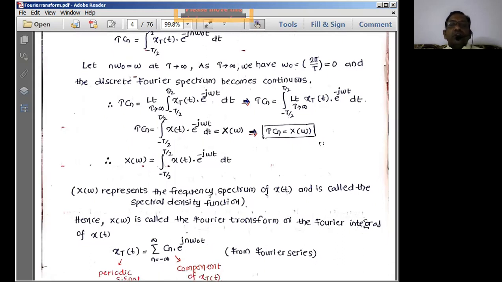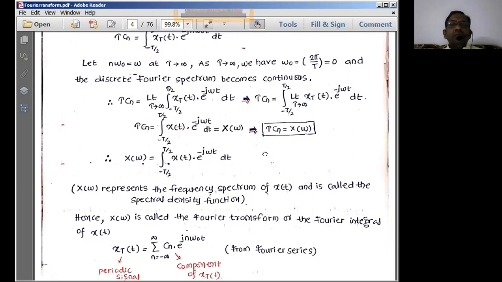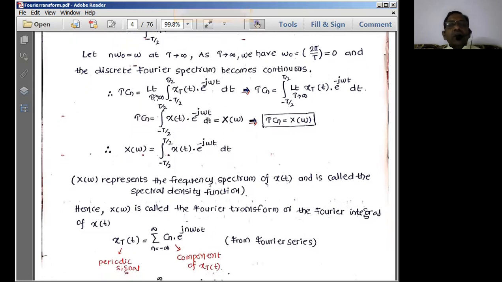Okay, so that is the equation I can have over here. Now I have to represent this in terms of the aperiodic signal. For this, I'll simply take this limitation inside the integration, where I can represent it like this. Then I write T into Cn is equal to integral of.